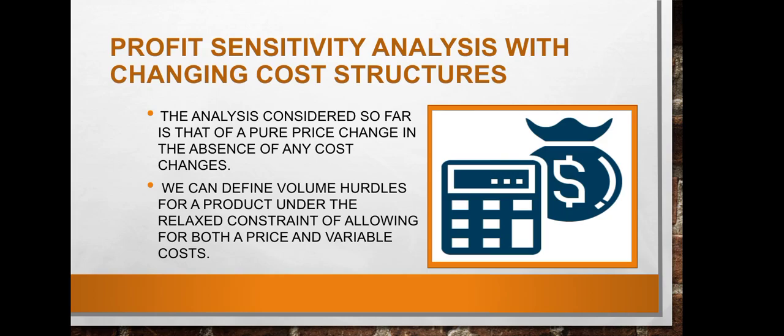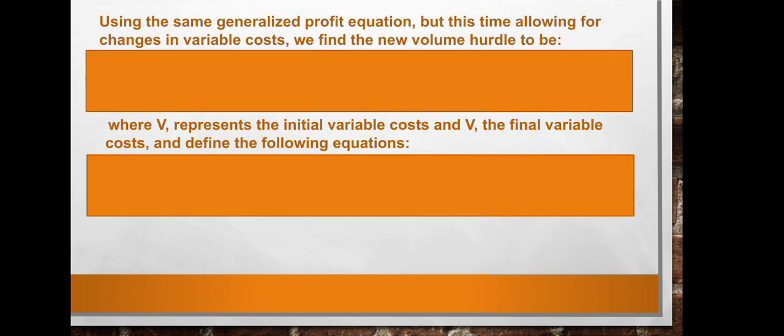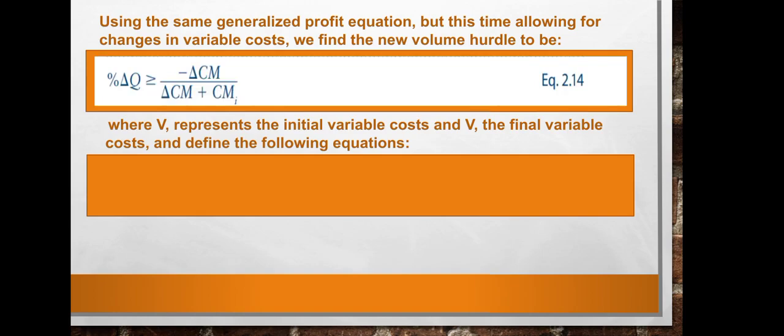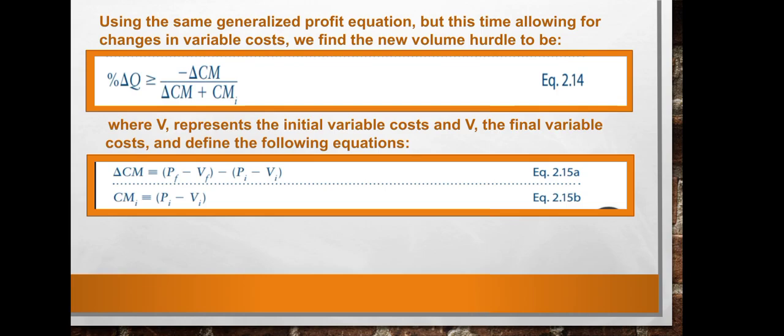The volume hurdles under doing so would leave the firm's price below the industry norm, thus encouraging its competitors to follow suit with similar price decreases to recover the lost sales volume. Using the same generalized profit equation, but this time allowing for changes in variable costs, we find the new volume hurdle to be this expression, where V represents the initial variable cost and V the final variable cost, and define the following equations as this expression.